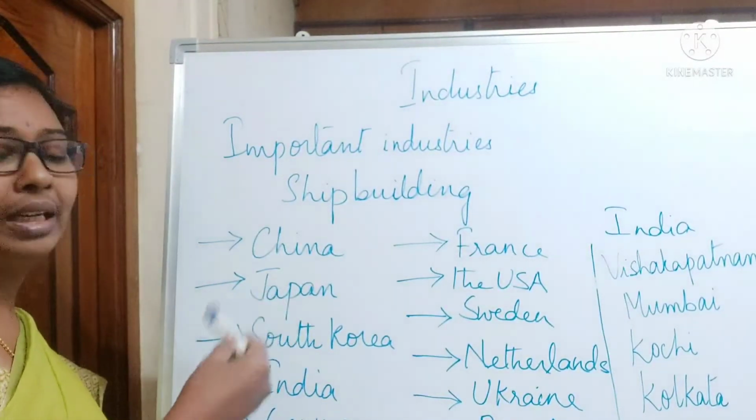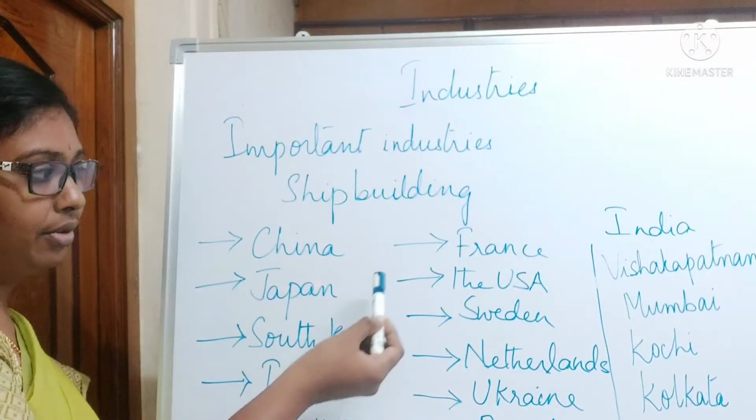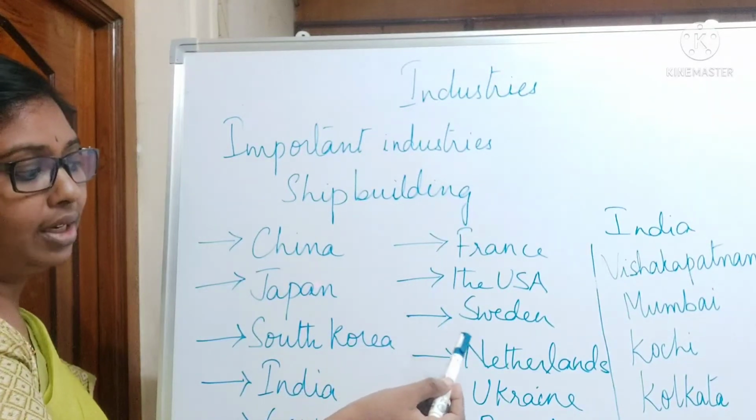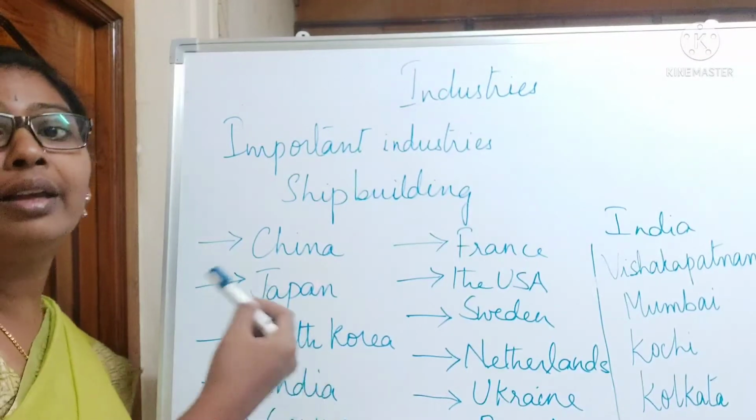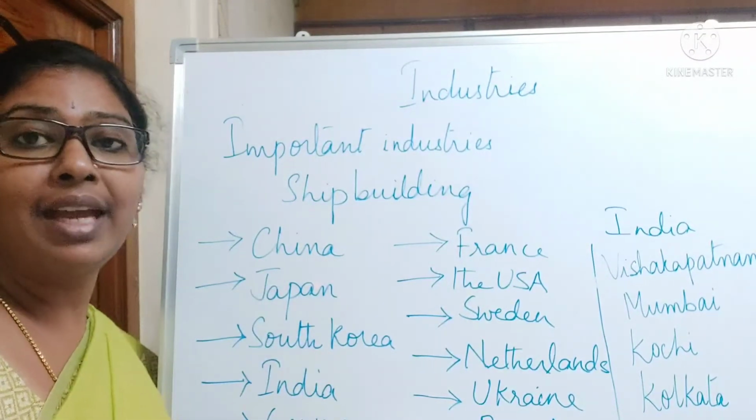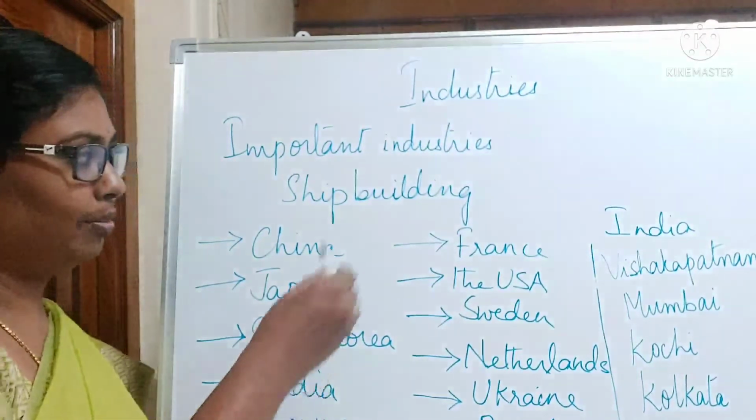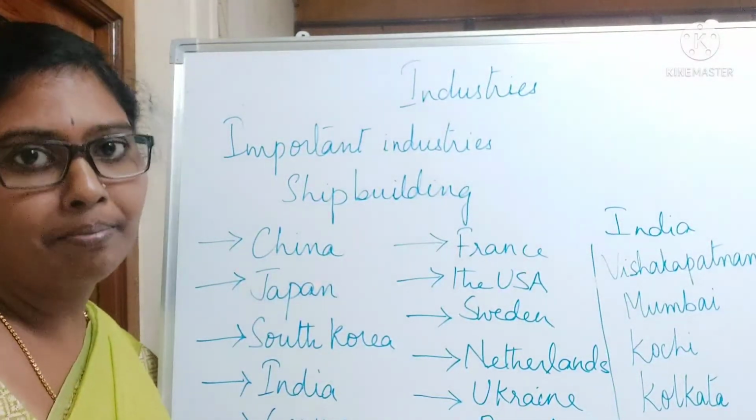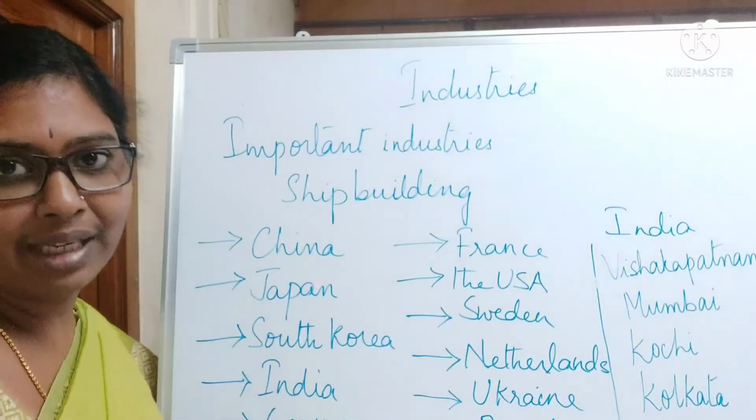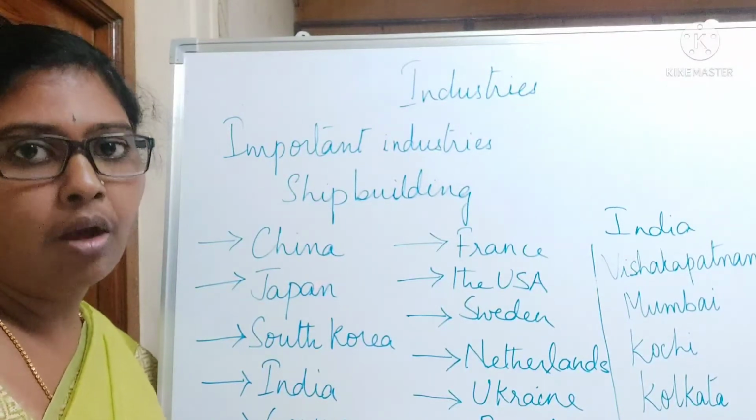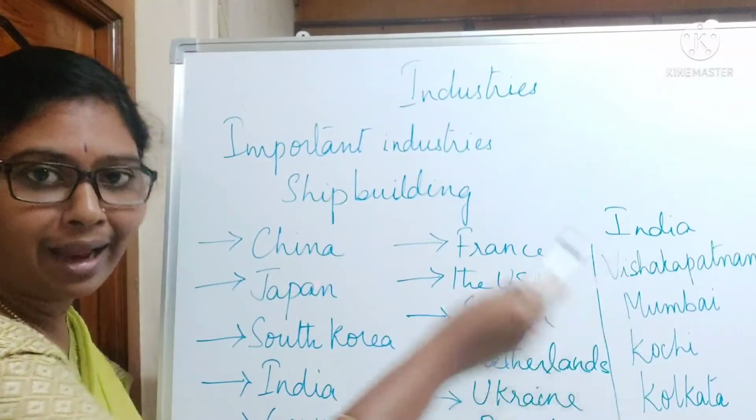Here, across the world, China, Japan, South Korea, Germany, France, the USA, Sweden, Netherlands, Ukraine, Brazil, and of course India are the places where we have the major shipbuilding industries in the world. Shipbuilding, as we know, is a marine-based industry. In India, we have 4 major places of shipbuilding, all coastal areas: Visakhapatnam, Mumbai, Kochi and Kolkata.